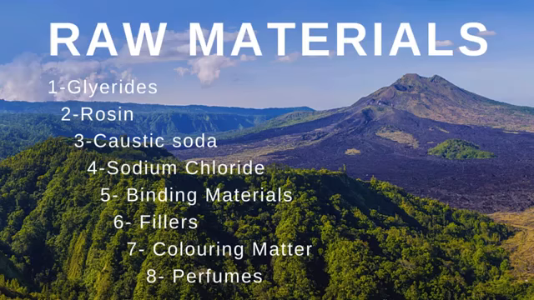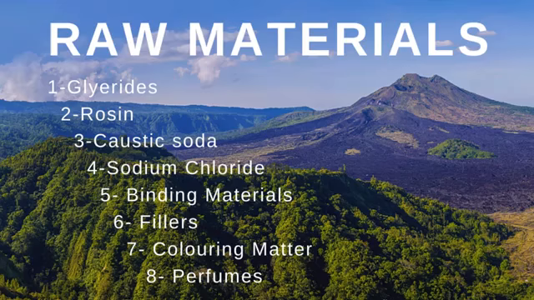Now we come towards the next raw material, which is fillers. These are used to increase the weight of soap. The main fillers used are magnesium sulfate 5 to 10%, starch 2%, globular salt, pearl ash, potassium carbonate, etc.